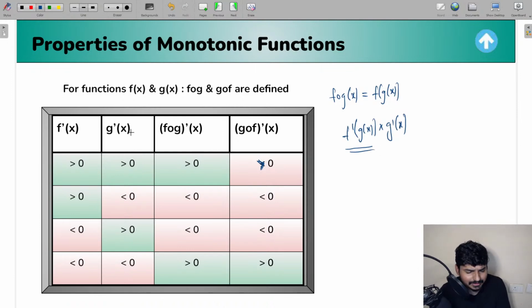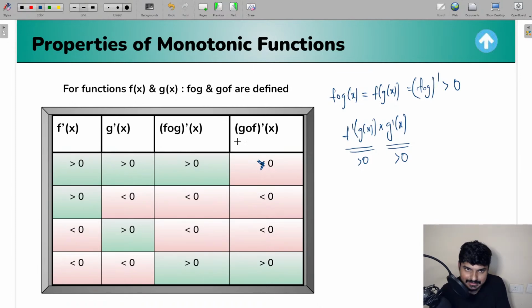g dash of x, if g of x is increasing, then g dash of x is also going to be greater than 0. If this is greater than 0, then definitely we can say that f circle g whole dash is also greater than 0. If f circle g whole dash is greater than 0, you tell me what about the f circle g function? Well, that is also going to be an increasing function. Right, everyone? I hope this point is clear for you. So through that only we are able to basically get this table.